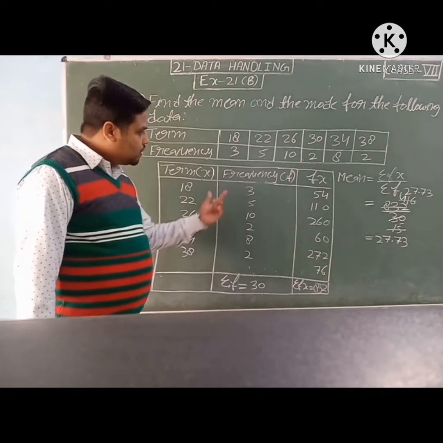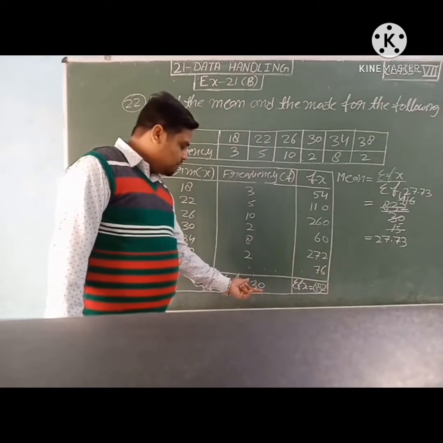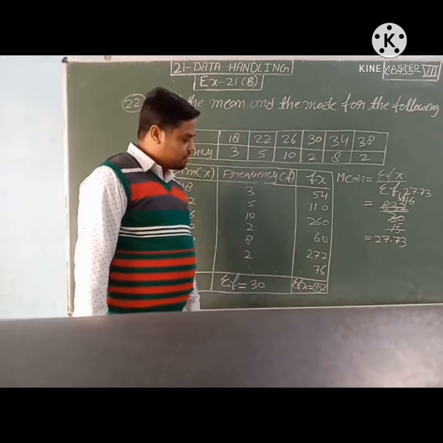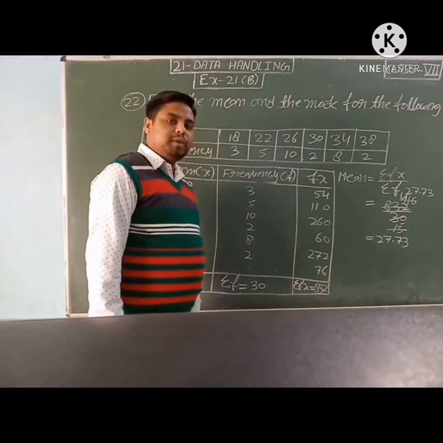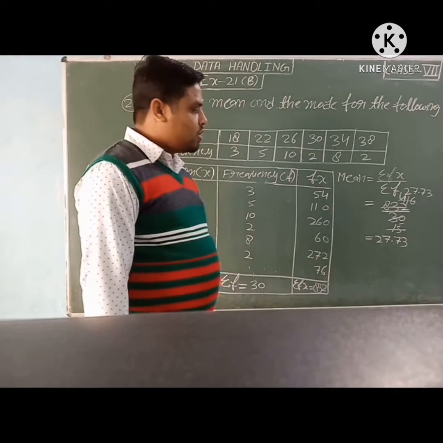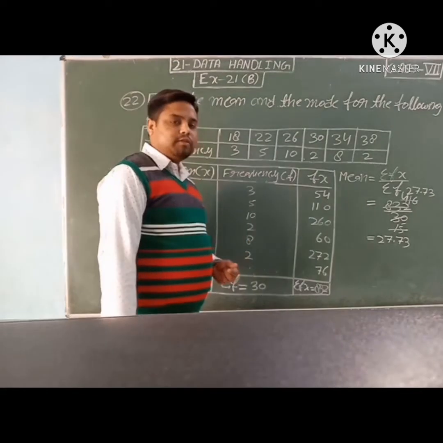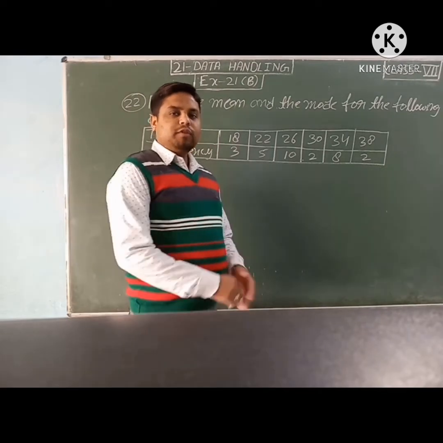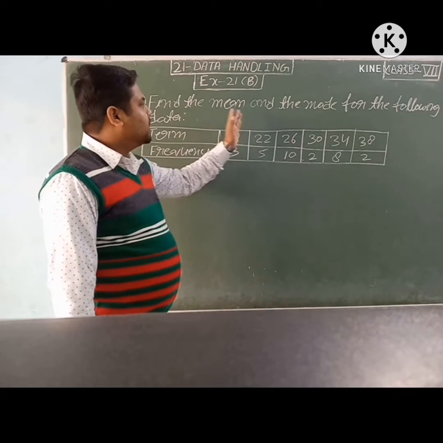We will do the sum of f, that is sigma f. Sigma f is coming 30, and we will do the sum of fx also, sigma fx. It is coming 832. So formula of mean in discrete series is sigma fx upon sigma f. After putting the values and solving this, we are getting mean is equal to 27.73. Students, we have to find mode also in this question, because it is written find the mean and mode.